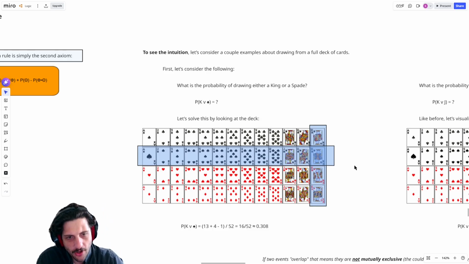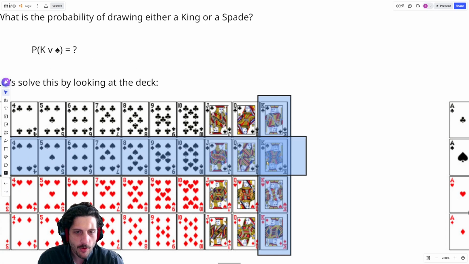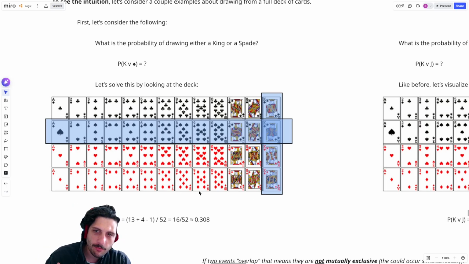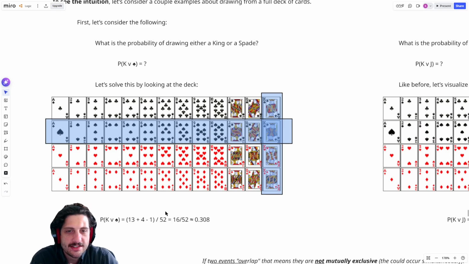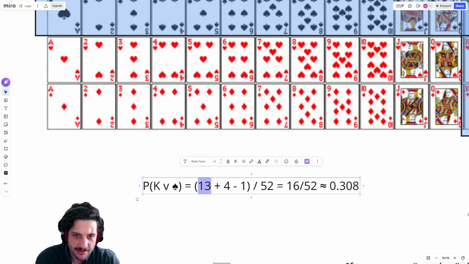What's going on here is that we counted the king of spades twice. We first counted it as a card that would make us happy as a king, but it would also make us happy as a spade, but it's really only one card. If we just counted all 4 kings and then the 13 spades, we would have counted that card twice. The big thing to remember about the disjunction rule is to subtract off any double counting. I've counted up the 13 spades, and I've also counted up the 4 kings, but one of these cards is overlapping.